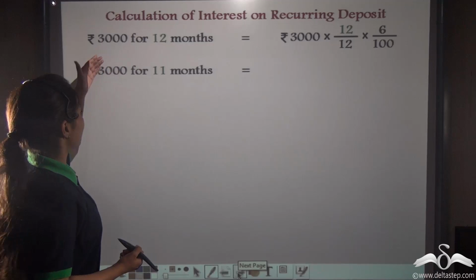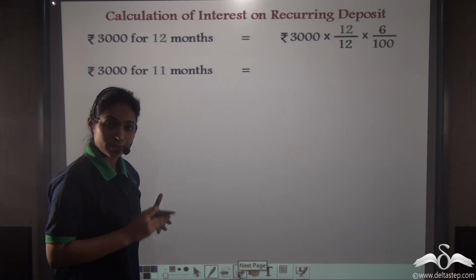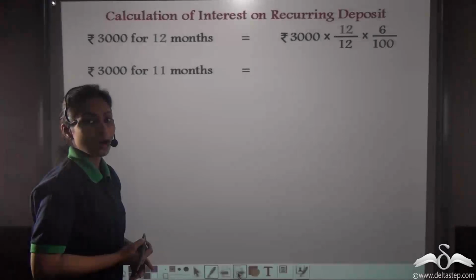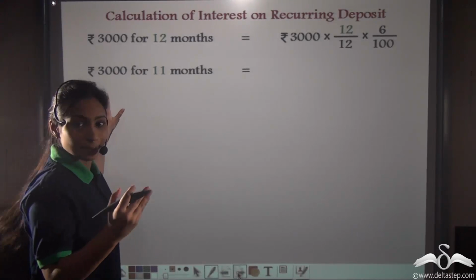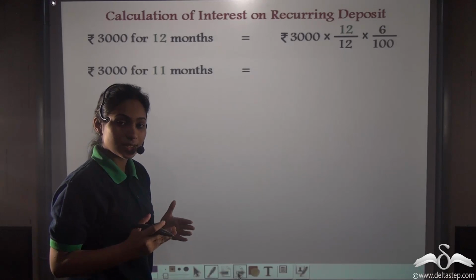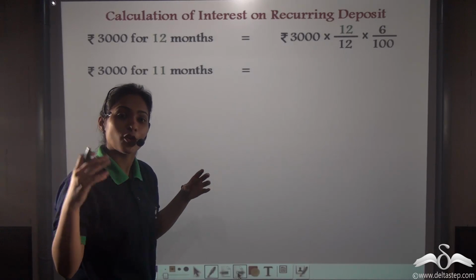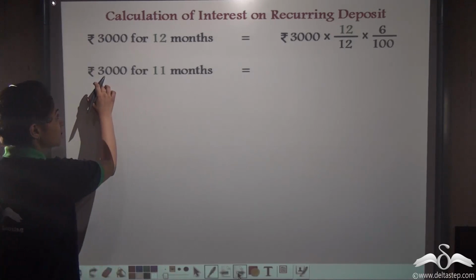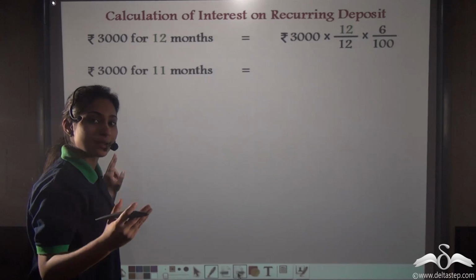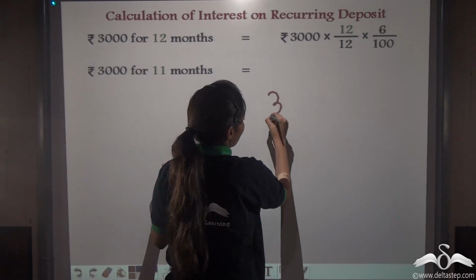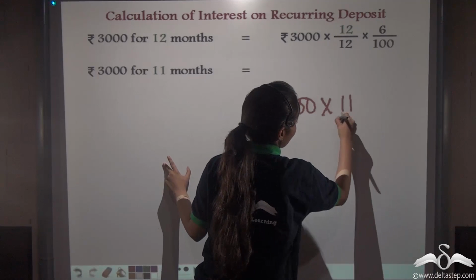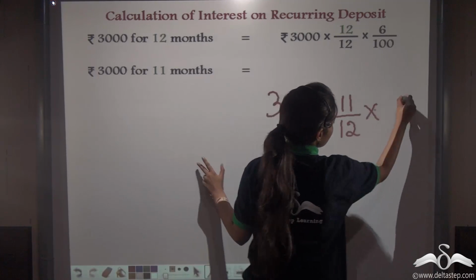Now, similarly, he will deposit rupees 3,000 in the second month as well. Now, the total recurring deposit is for 12 months. So, in the next month, that is the second month, he will deposit again rupees 3,000 for the remaining 11 months because the total recurring deposit is for 12 months. So again, interest will be calculated on this 3,000 for 11 months, again at the same rate %. So 3,000 into 11 by 12 into 6%.